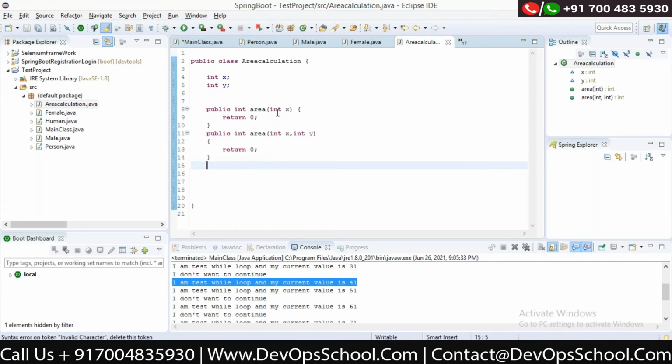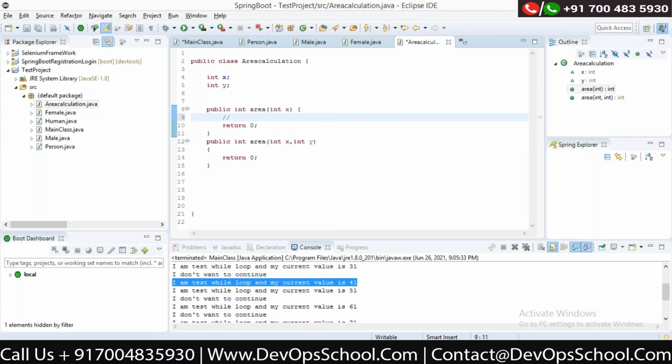So for example, in this class area calculation, I want to calculate the area of a circle. For calculation of the area of a circle, you want only the radius, right? You have the formula pi r square. For the area of a rectangle, for example, we have length cross breadth.